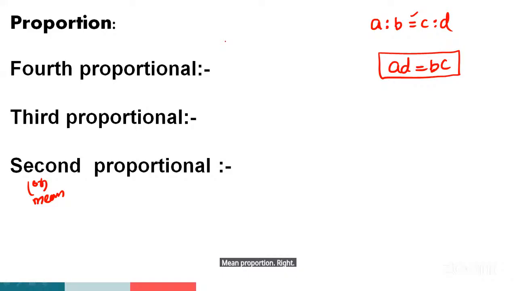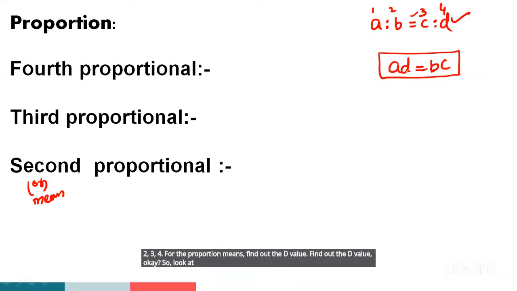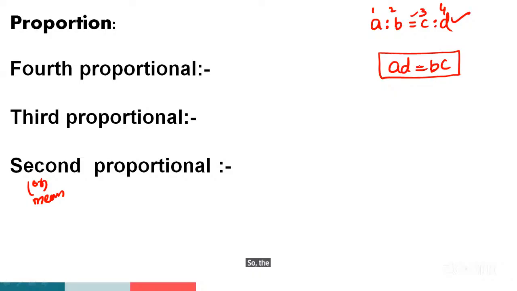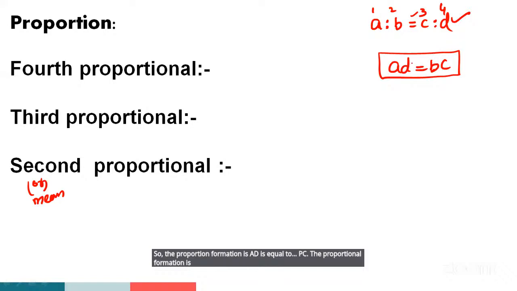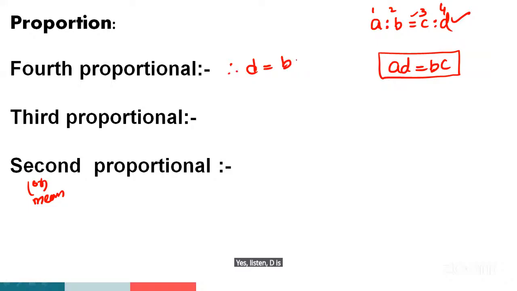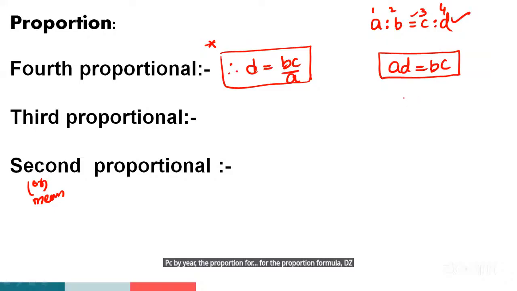So first one, find out the fourth proportion. 1, 2, 3, 4. Fourth proportion means find out the D value. Okay, so look at the screen, guys. The proportion formation is AD is equal to BC. So D is equal to BC by A. The fourth proportion formula: D is equal to BC by A.